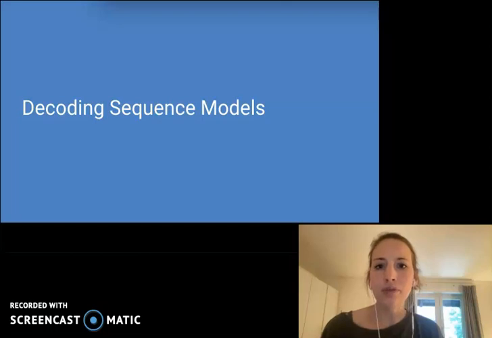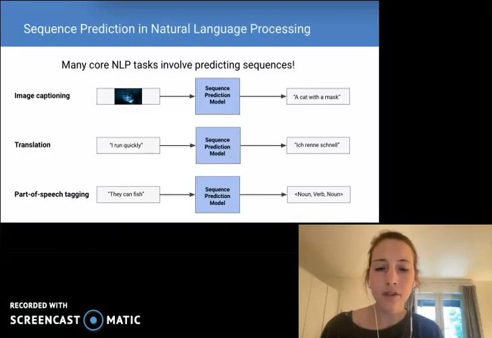So first, I'll briefly introduce the relevant background for our problem, namely the decoding of sequence models. Many of the core tasks in natural language processing involve some sort of sequence generation. For example, any one of the many language generation tasks, or parsing.